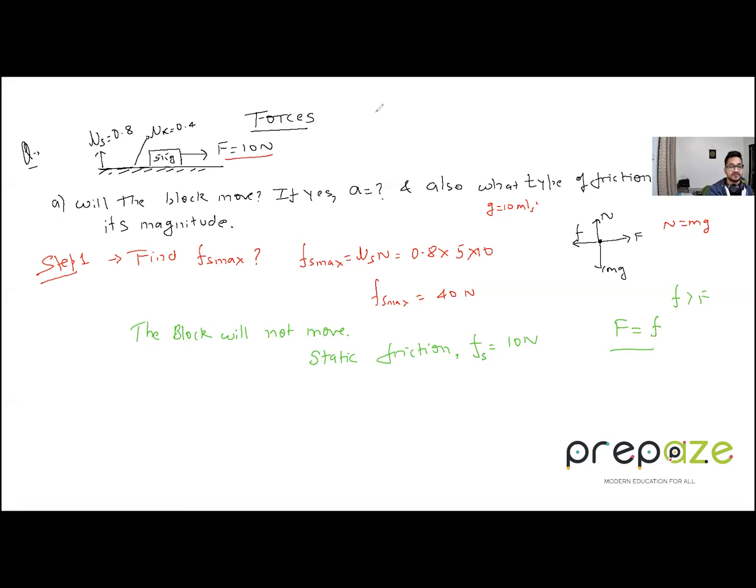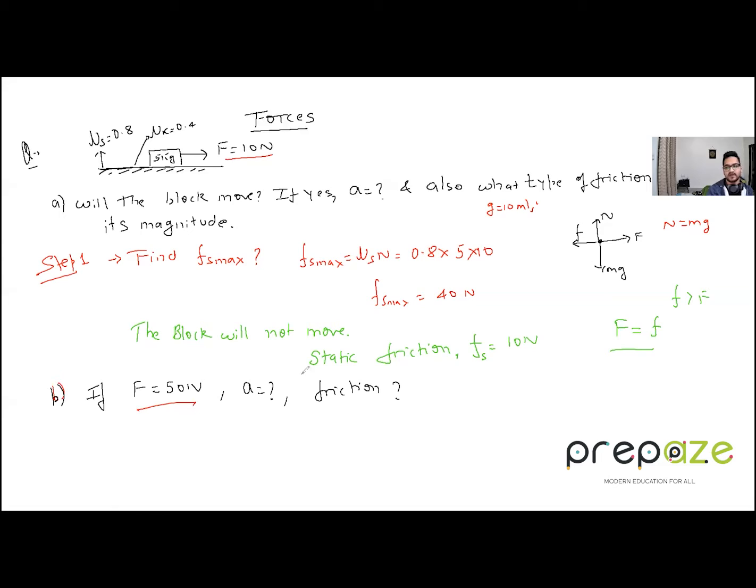Clear on this? So that was the first part of the question. The second part is basically this. Now suppose F is 50 newtons. Then again find the acceleration and type of friction. What friction is acting, and its magnitude, is the information we have to provide. So now F is 50 newtons.